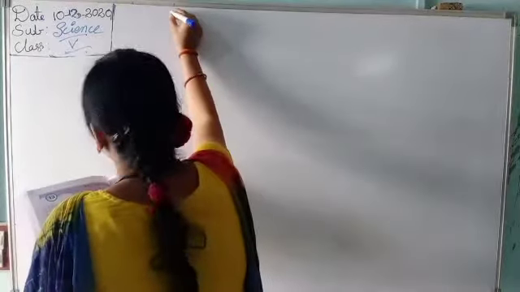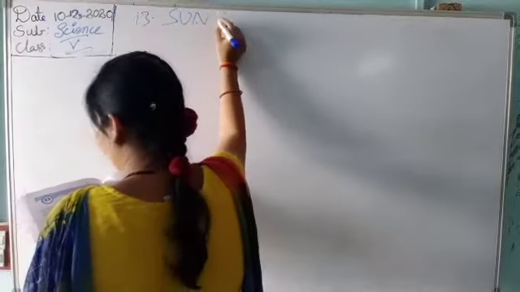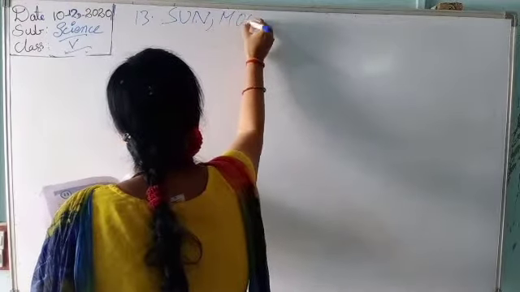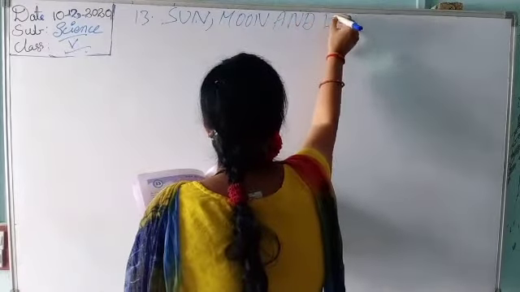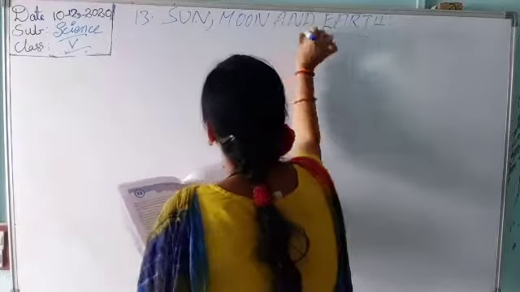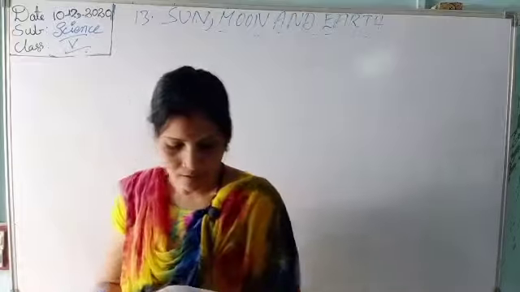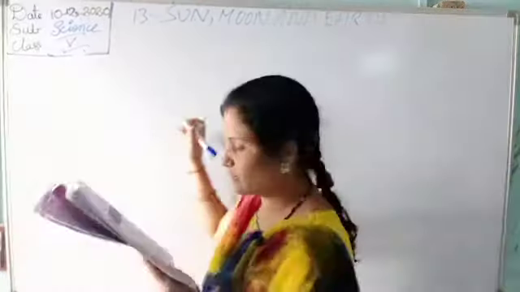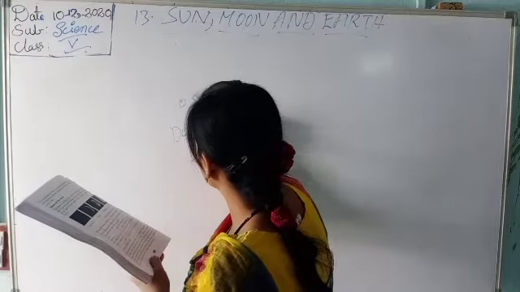Okay. So our lesson is Sun, Moon, and Earth. Today, complete this formative assessment, page number 108. You do it in the textbook.